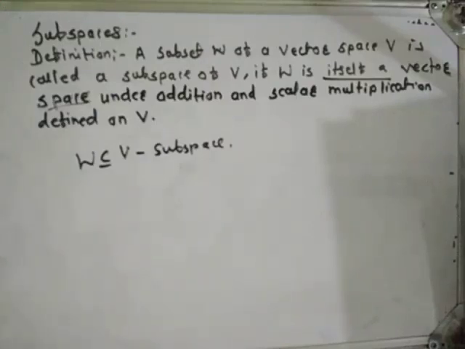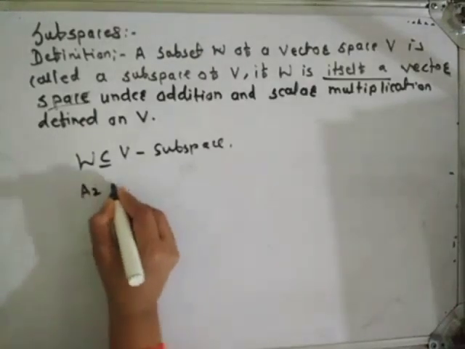For example, the axiom A2. A2 axiom means what?